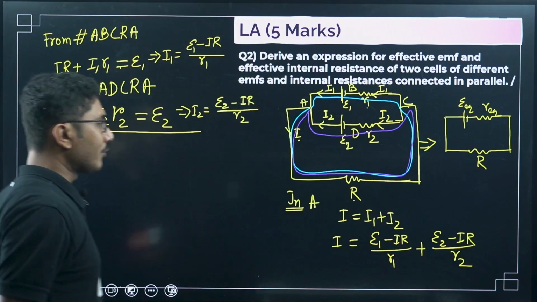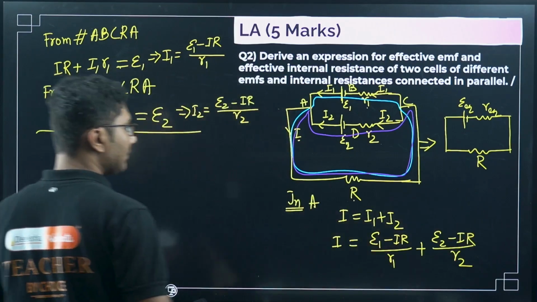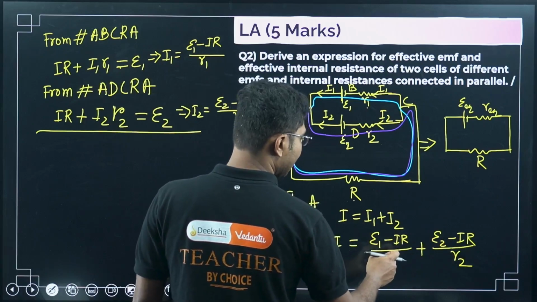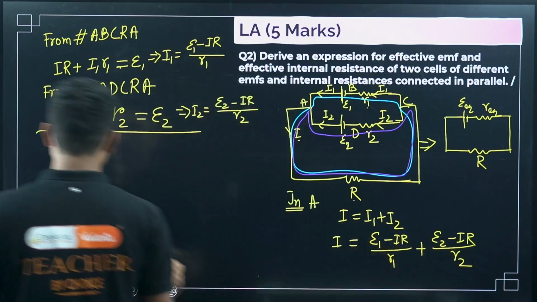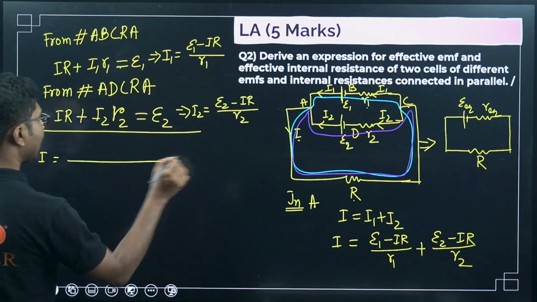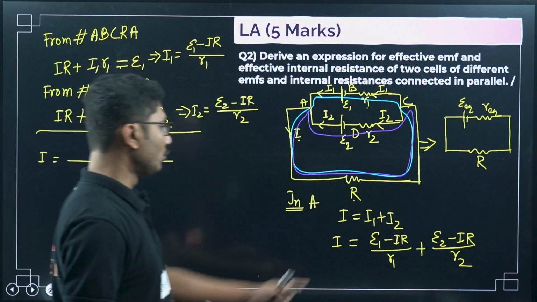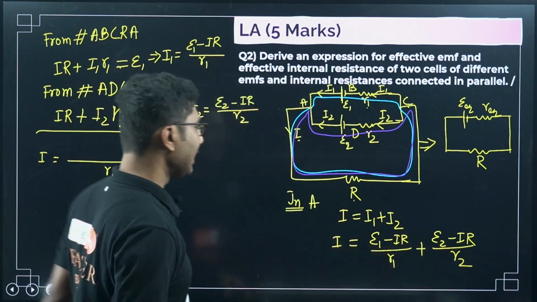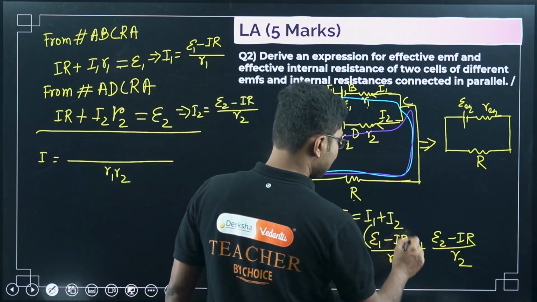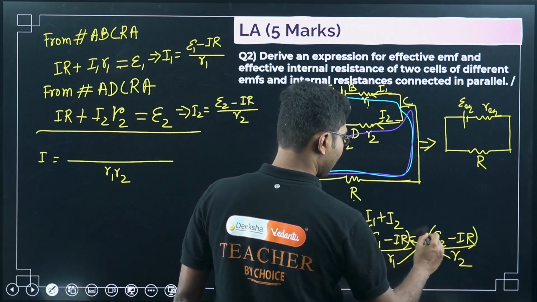Okay, now what we have to do, we have to simplify this. So how we can simplify? First of all, R1 is in division here, R2 is in division here. So what is the LCM? I equals to, LCM is R1 R2, right? So two different values, you have to multiply it, then this will be multiplied here and this will be multiplied here.